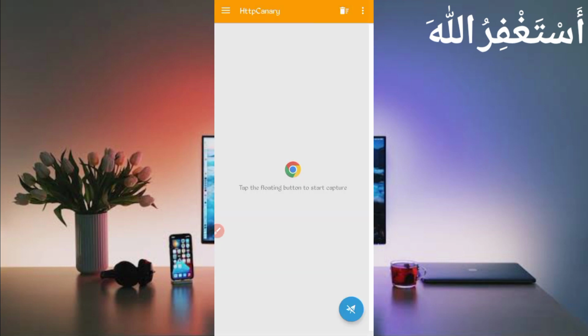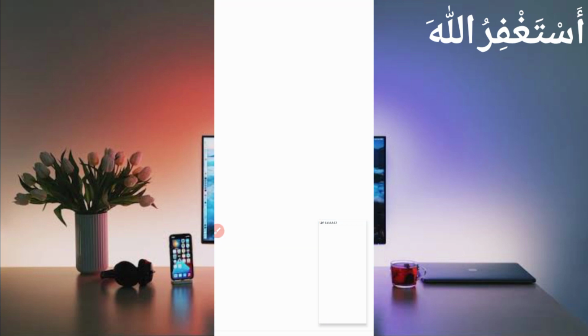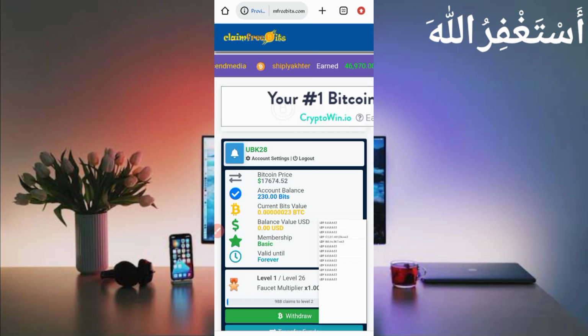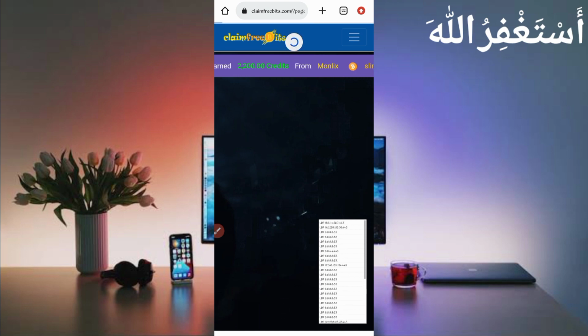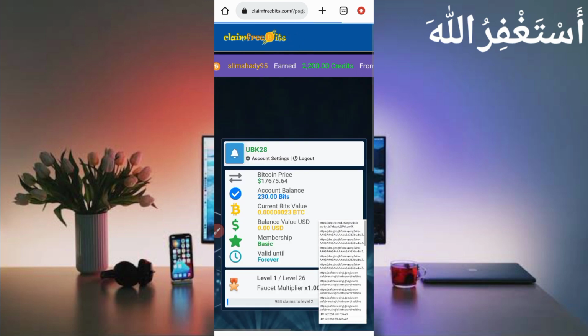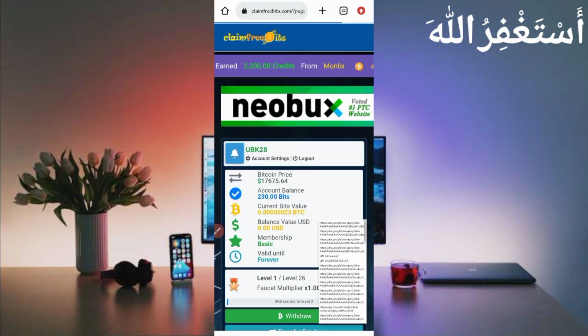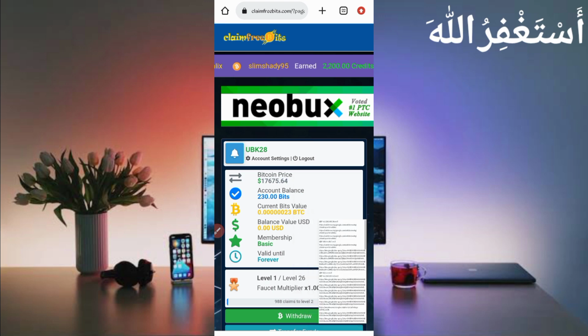Okay, then just click on start and open the website. You must open the faucet page, otherwise cookies will not be captured. Okay, then just reload your website. Wait for the reload to complete. If cookies are not being captured, just stop your Canary, then start again. Now reload again. Okay, now the reload is taking time, it means cookies are being captured, so just wait for the reload to complete.